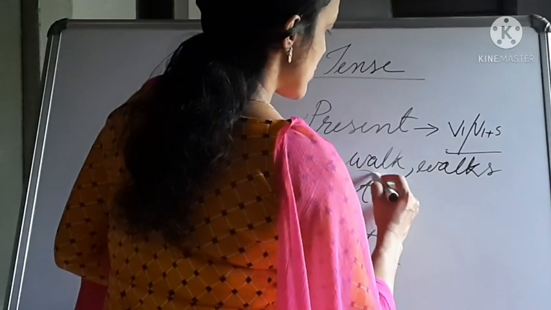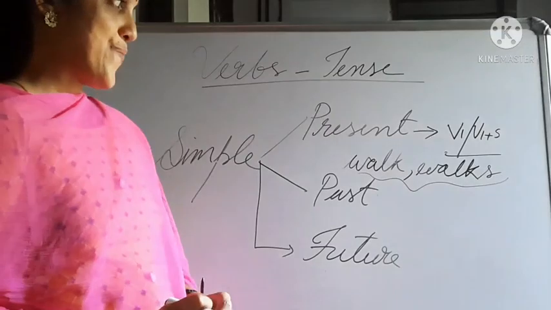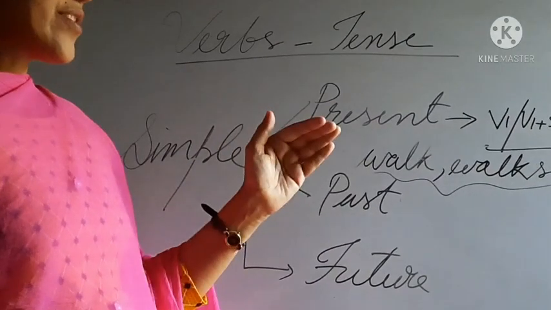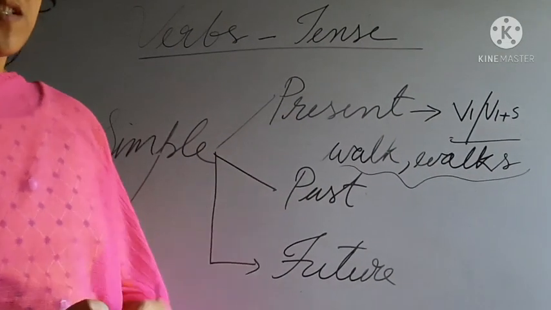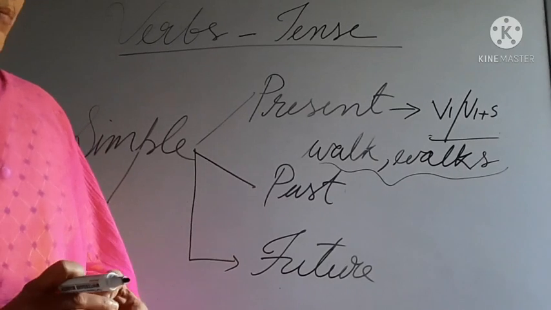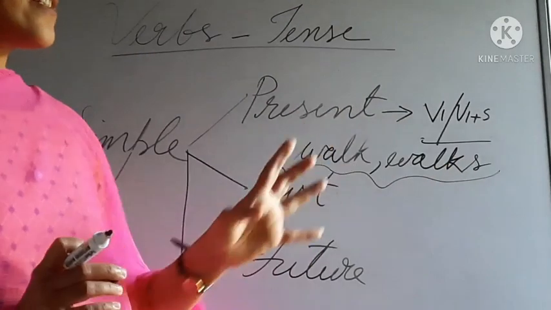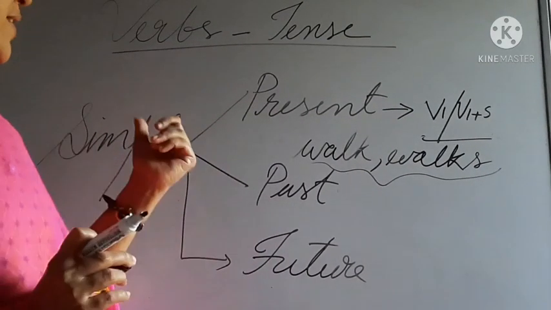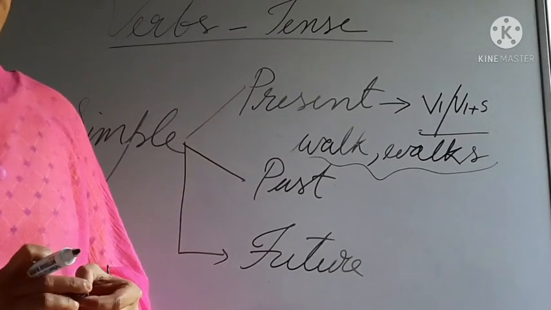So these 2 forms we can use with simple present tense. What is the rule? With the subject you can use V1 or V1 plus S. After that you can use objects or other parts of speech. Anyway, the important thing is V1 or V1 plus S. That is the rule and structure of simple present tense.